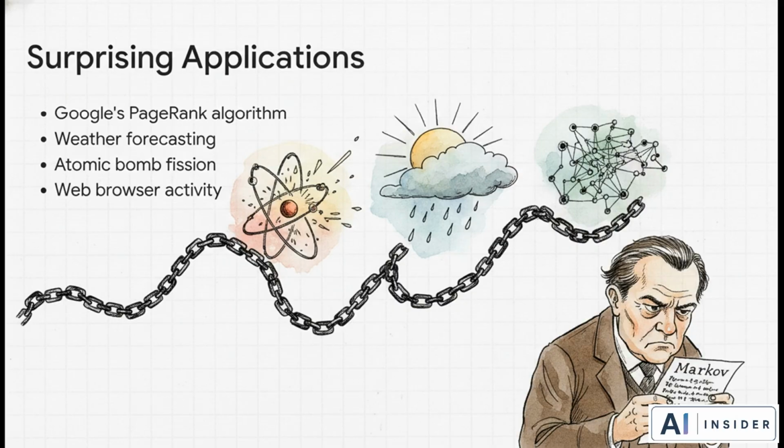It was used by Stanislav Ulam and John von Neumann to literally model neutron fission for the atomic bomb using Monte Carlo methods. It's used to forecast whether it'll be rainy or sunny tomorrow. It even became the foundational math for Google's original PageRank algorithm, navigating the entire internet. But the crazy thing? Markov didn't care about any of that. He literally just wanted to win a theological argument about text.